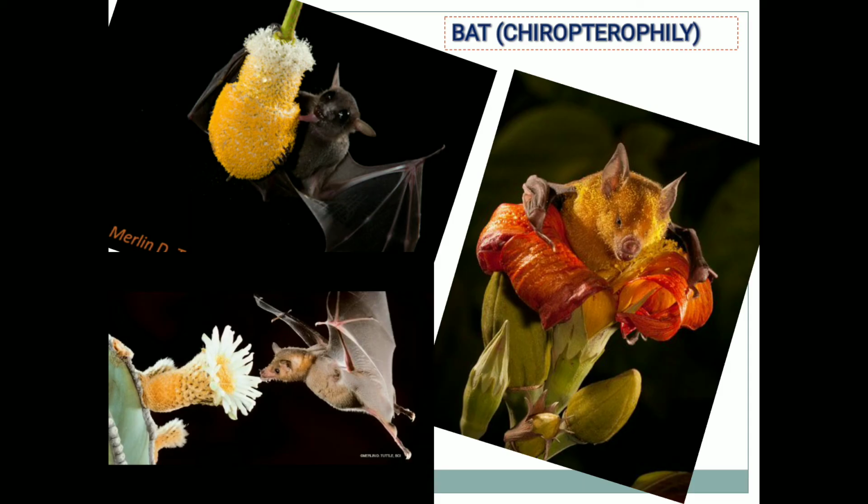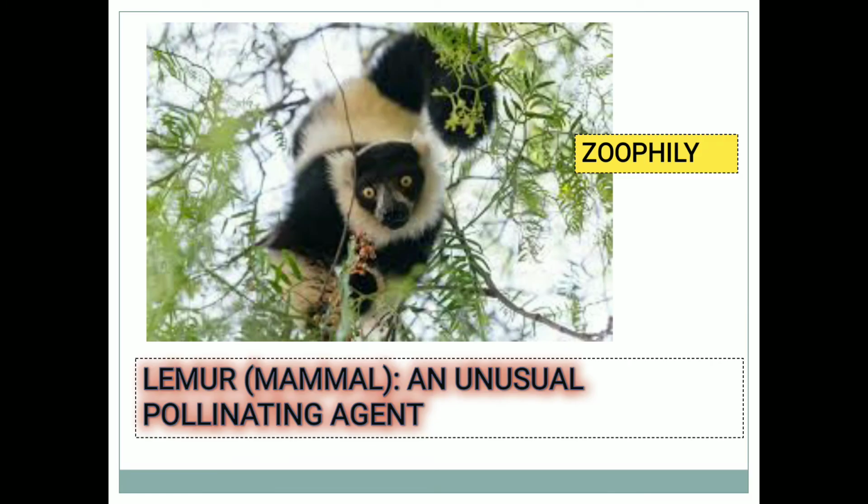Yes, so these are some examples. There is no such explanation in your syllabus. Just remember, if the pollinating agent is a bat, then the pollination is called chiropterophily. So these are some cactus plant flowers, where they feed. So these are the examples.